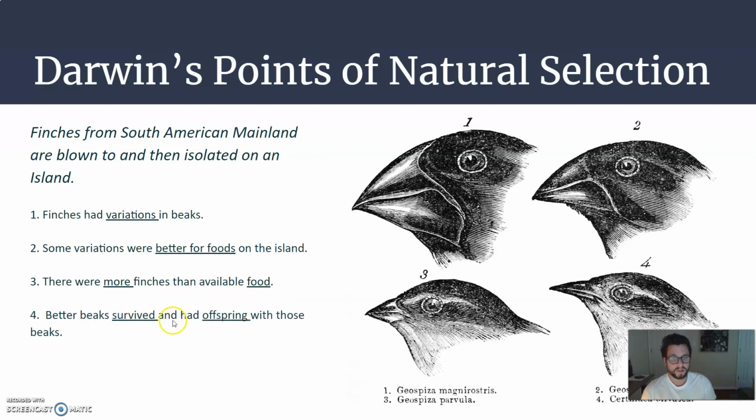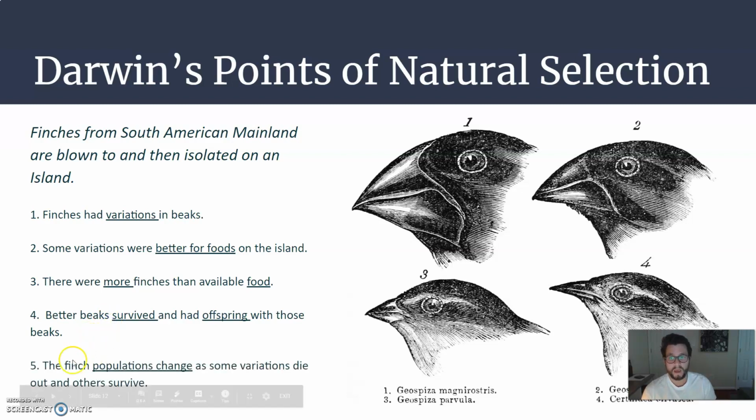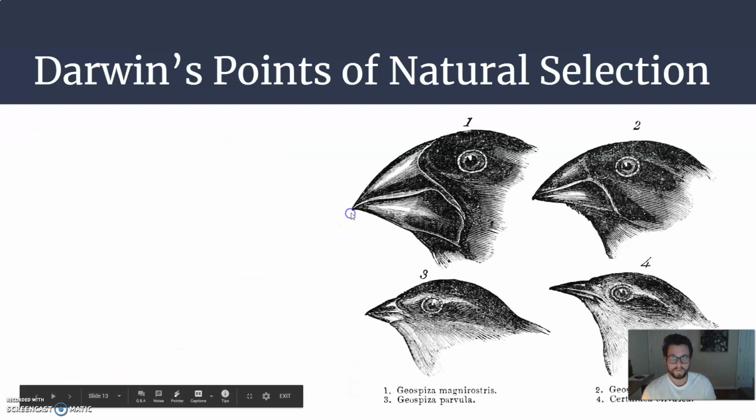The better beaks survived and had offspring with those beaks. So if you were better able to eat with the beak that you had, then you were more likely to survive and have offspring. And number 5, the finch populations will change over time due to these variations. So better adapted beaks will get passed down, and if they change to become even better, then that trait will build on to the previous one, and so forth, as generations occur.